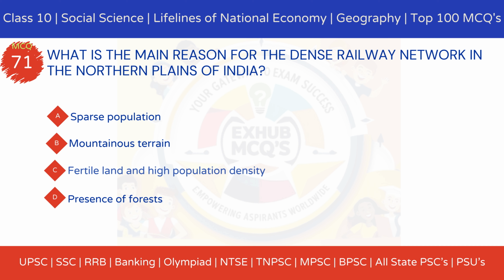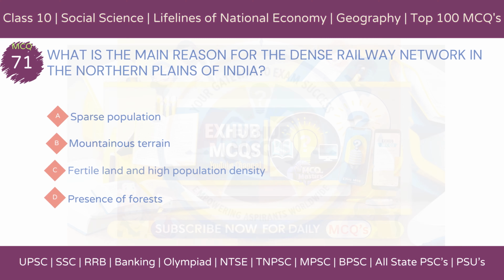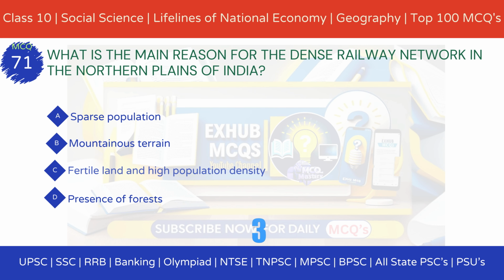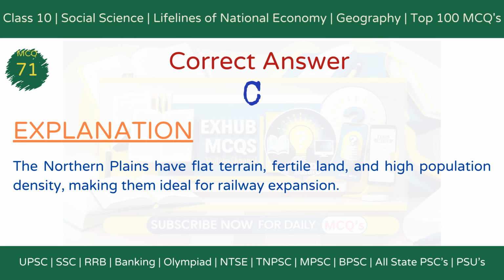Option A. Sparse population. Option B. Mountainous terrain. Option C. Fertile land and high population density. Option D. Presence of forests. The correct answer is option C. Fertile land and high population density.